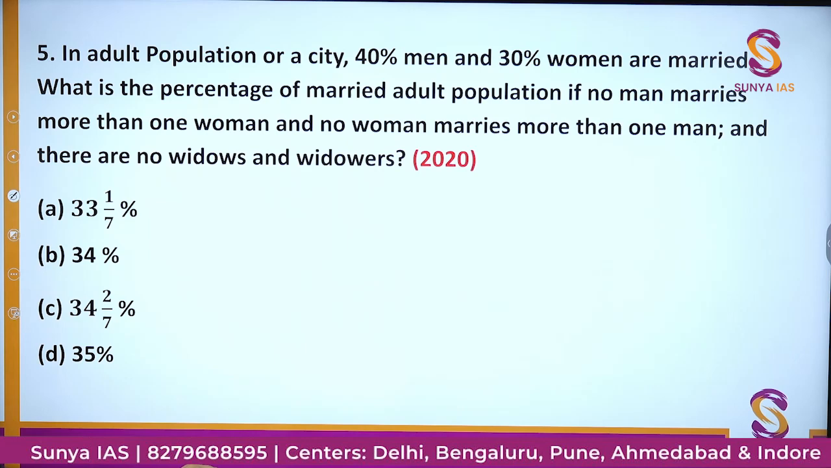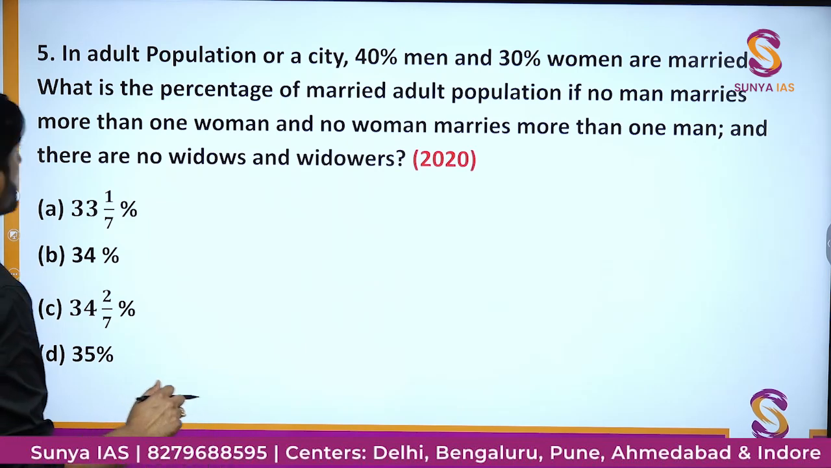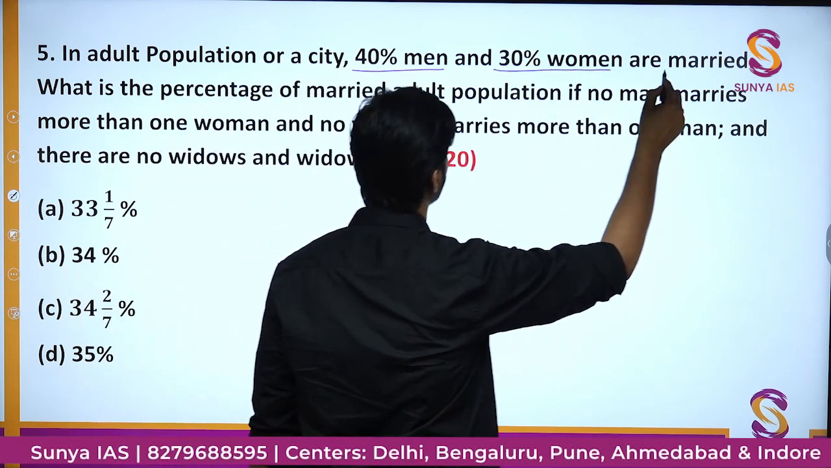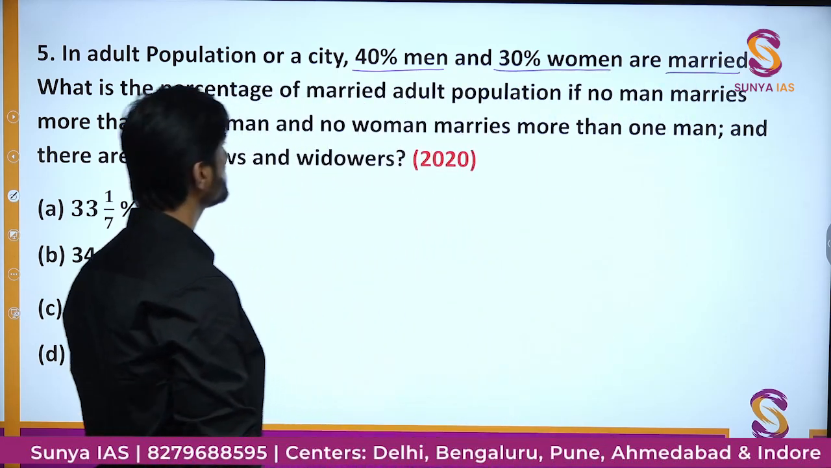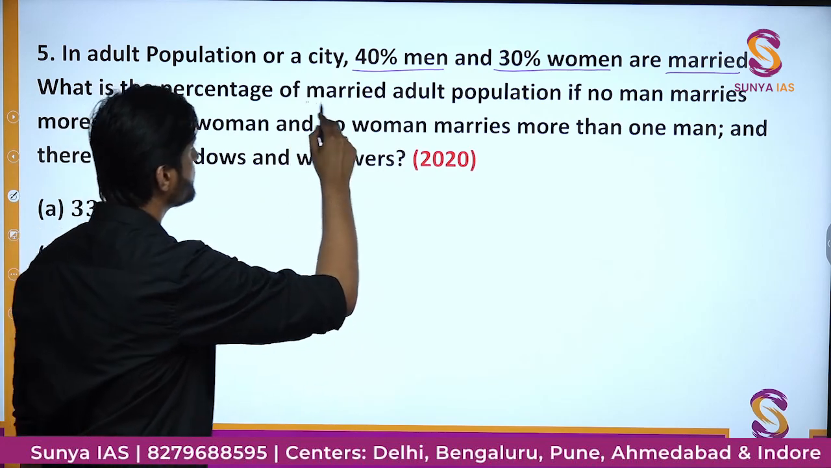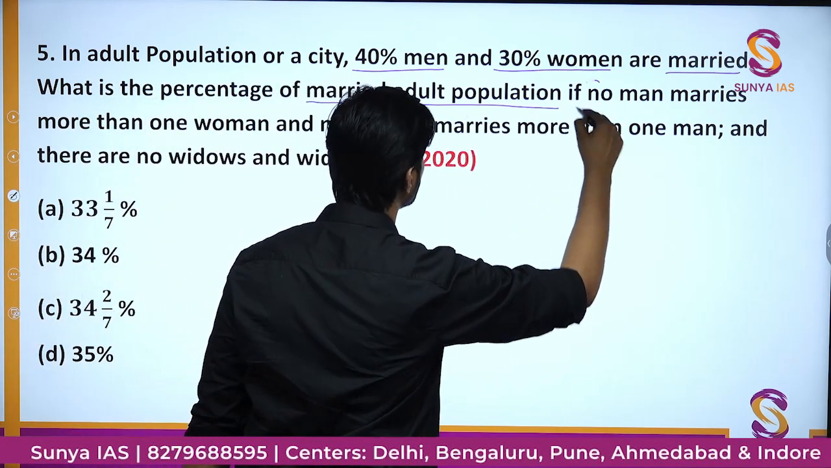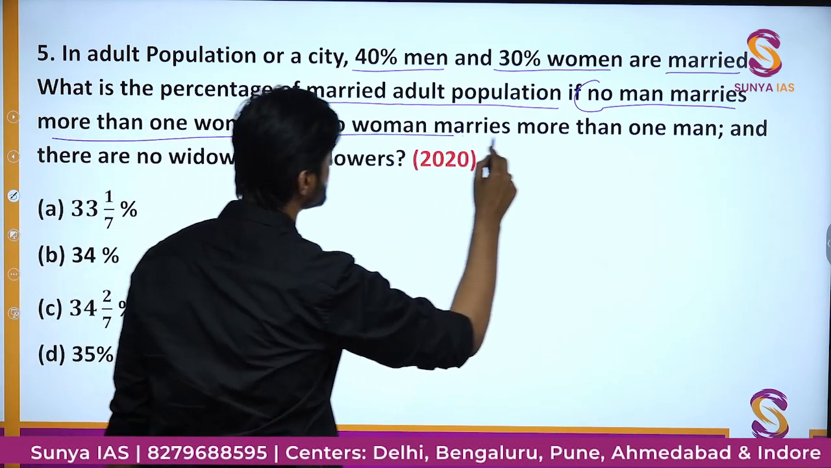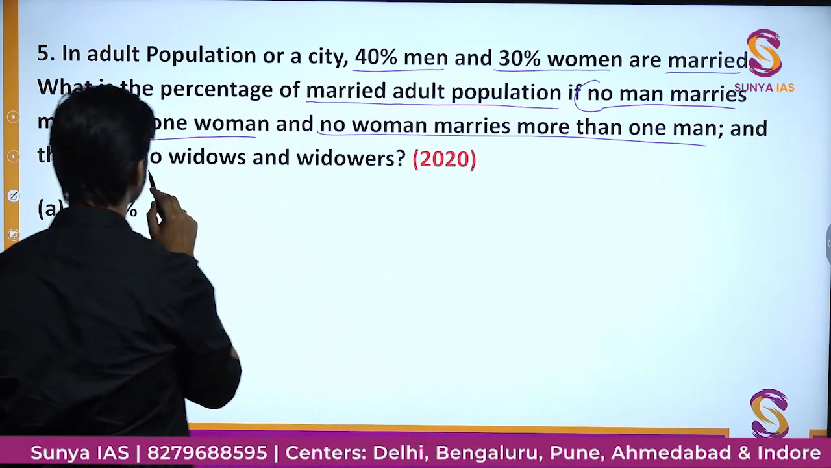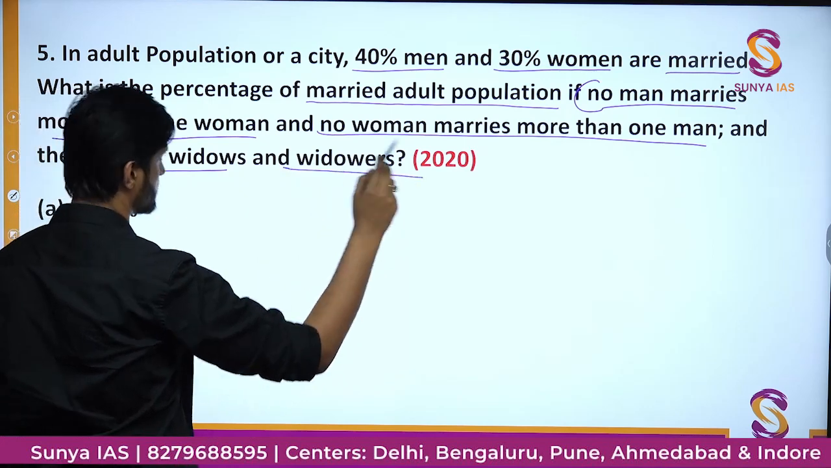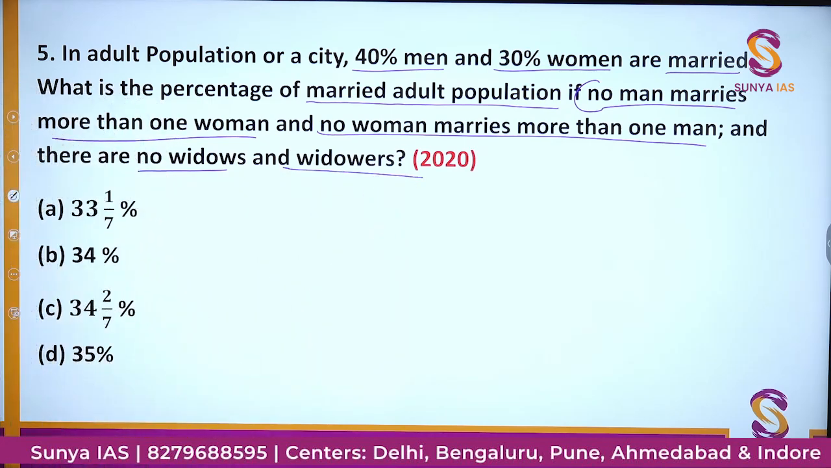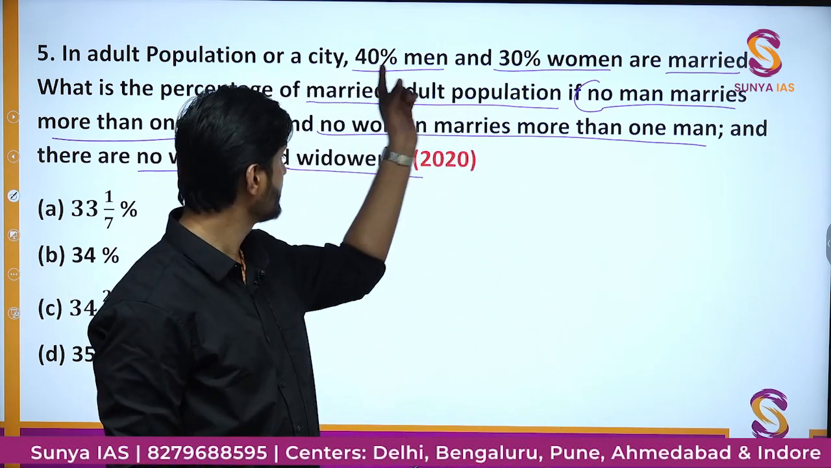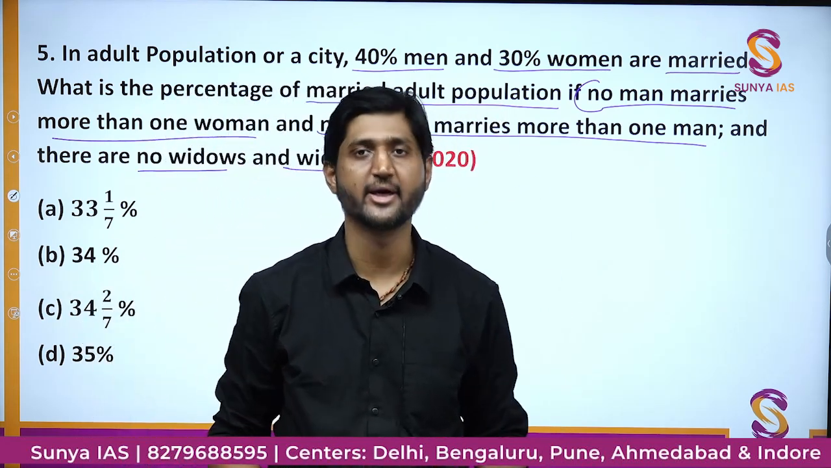So moving on, in an adult population of a city, 40% men and 30% women are married. What is the percentage of married adult population if no man marries more than one woman, no woman marries more than one man, and there are no widows and widowers? Basically, there is a city in which out of the total adult population, 40% men and 30% women are married.